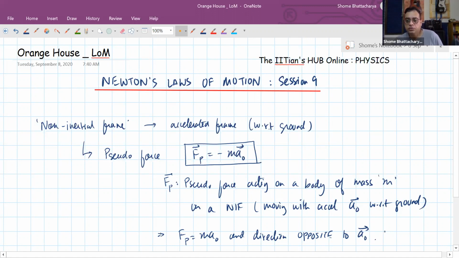Okay. So while this is a little bit awkward initially because there is no real agent who's applying the pseudo force, like when there's a tension kind of force acting, the agent of the force is some kind of string or rope. When there's a normal reaction acting on a body, the agent is the surface it is in contact with. For the gravitational force or weight of the body, the agent is the earth. Whenever there's some external force acting, there's an external agent who's applying it. In this case, there doesn't seem to be any agent, so that is what's a little awkward about the force to begin with.